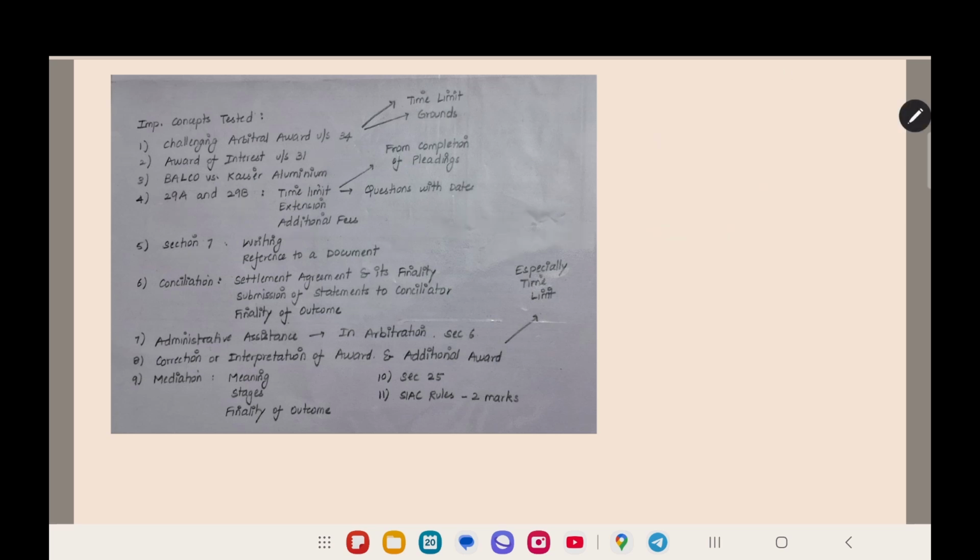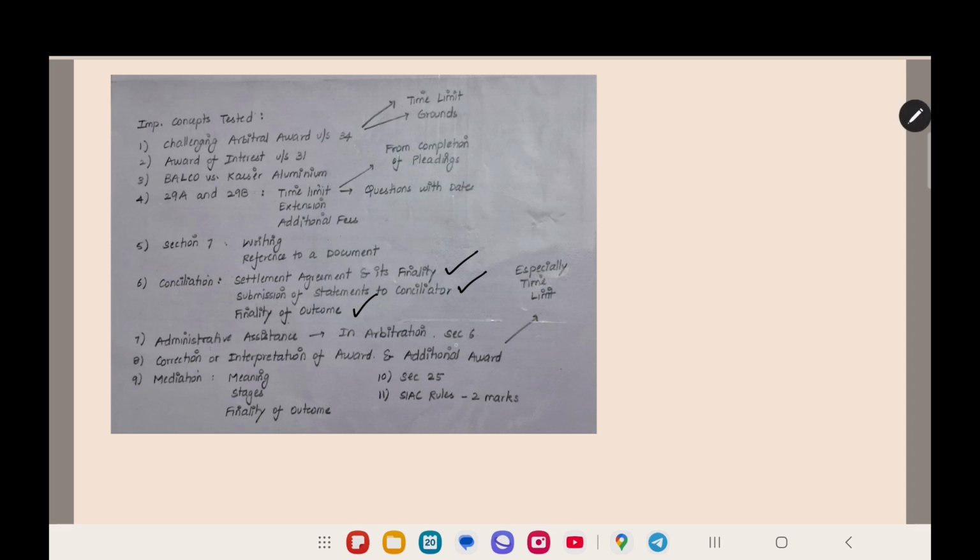In conciliation, the important topics are the settlement agreement and its finality. What is a settlement agreement and what is the finality of it, whether it is final and binding or the parties can appeal on it, that provision is important. And then submission of statement to the conciliator, how the conciliator will communicate to the parties, that provision is also important. And then the finality of the outcome, when it is binding and when it is not binding, that's also important.